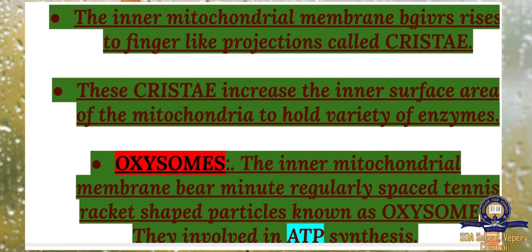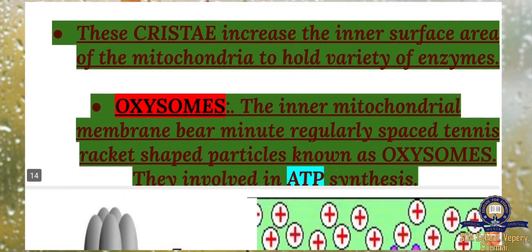One of the enzymes is oxysomes. The inner mitochondrial membranes bear minute, regularly spaced tennis racket shaped particles known as oxysomes. They are involved in ATP synthesis. That is, on these inner mitochondrial finger-like structures, we can call them oxysomes. They are involved in the synthesis of ATP, that is adenosine triphosphate. It helps in giving out energy for the living being.